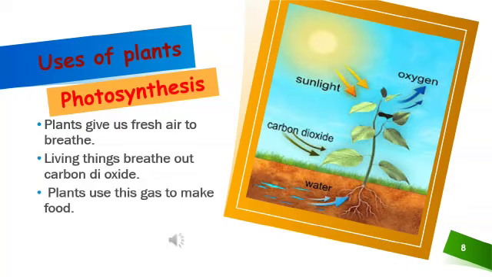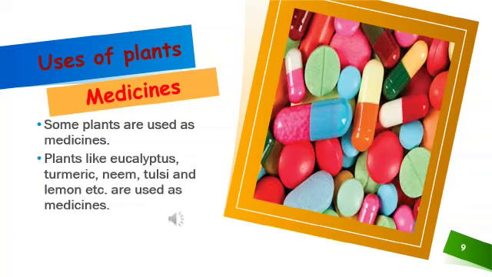We also get medicines from plants. Some plants are used as medicines. Plants like eucalyptus, turmeric, neem, tulsi, ajwain, mint, ginger and lemon, etc. are used as medicines. Children, do you know in the Indian system of medicine, the Ayurveda, almost all the medicines are prepared from plants. In this way, plants are very useful for us.